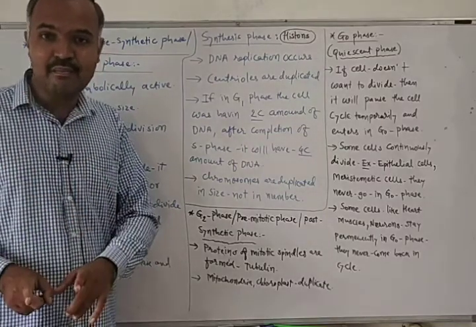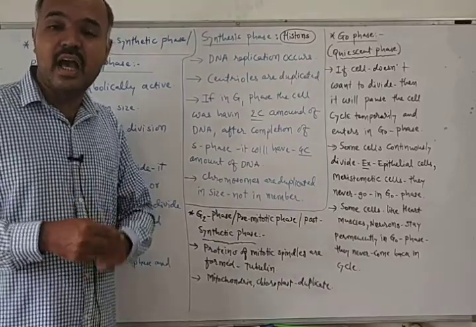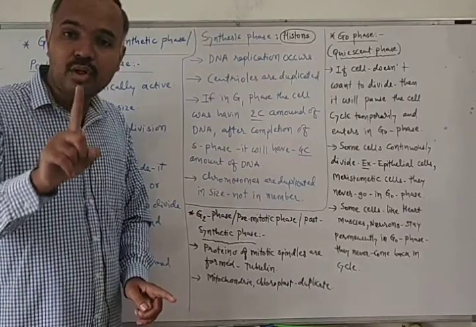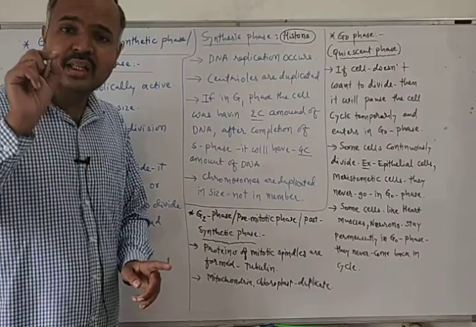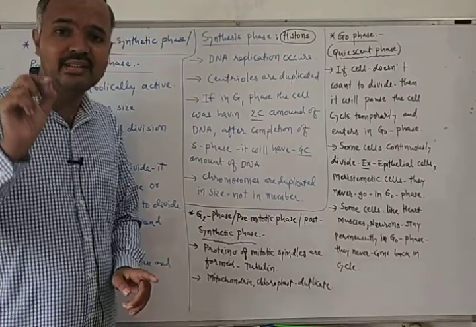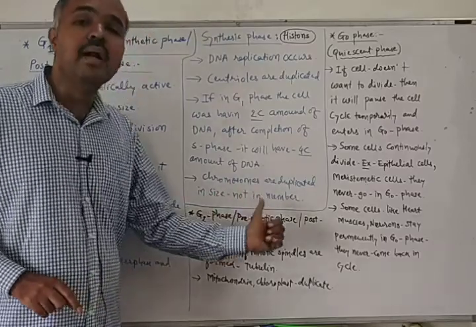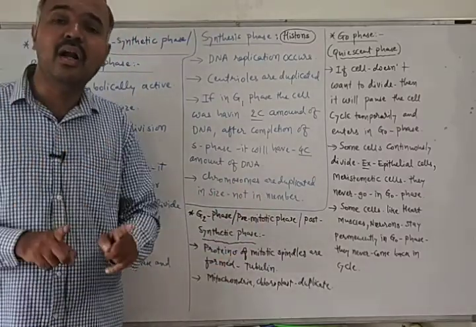But please remember, here the amount of DNA is being duplicated, but the chromosome number is not duplicated. Chromosome number remains the same. Chromosomes are duplicated in size but not in number.